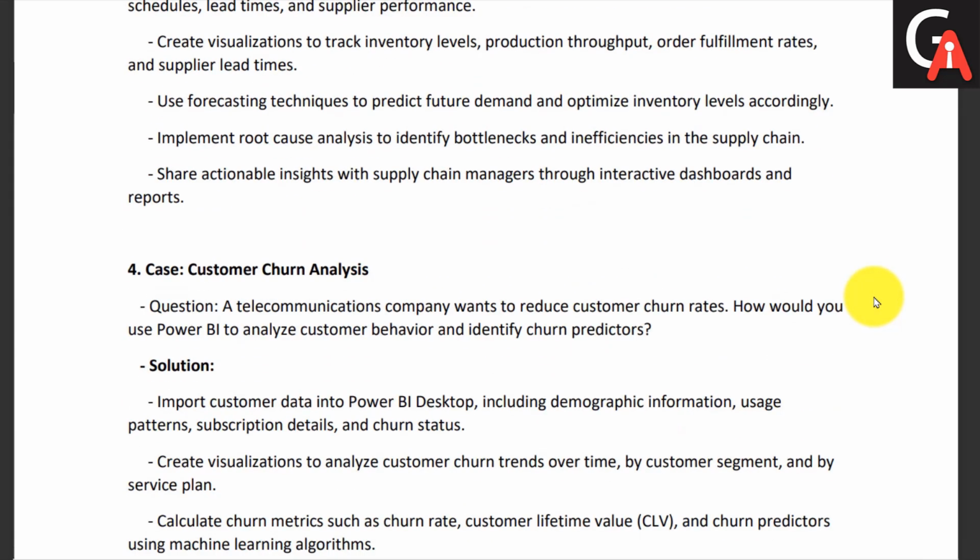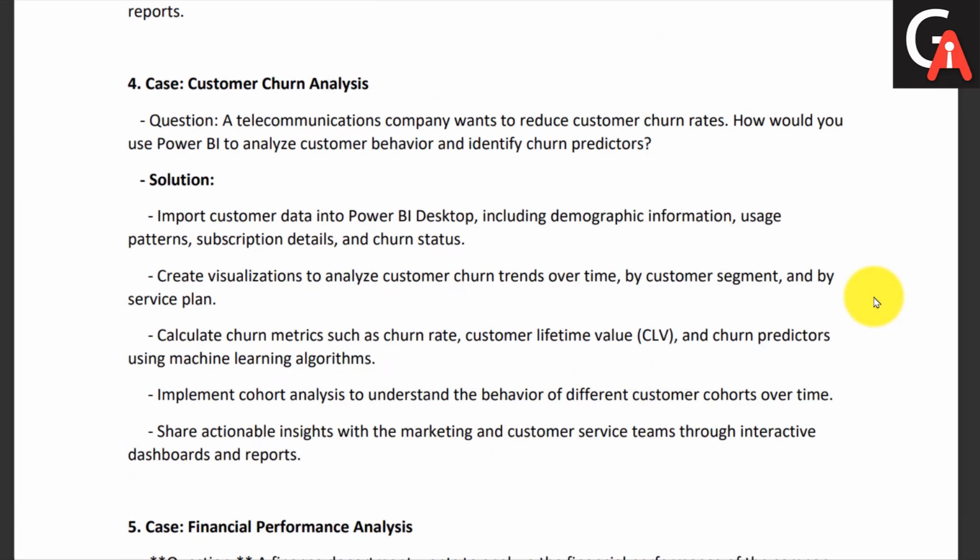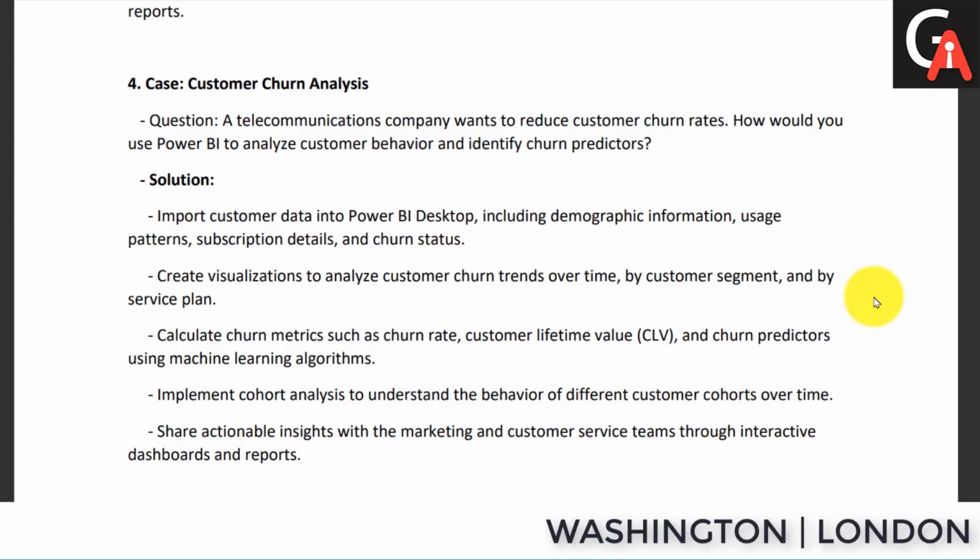Let's move toward our fourth case study. We have a fourth case study of customer churn analysis. This is especially important if you are working in any digital domain, in the app domain, something like Netflix. They are most often facing the problem of customer churn. In the telecommunication domain, there is frequent customer switching between telecom operators. You can find the customer churn problem there too. Customer churn is a problem where customers leave our products and services.